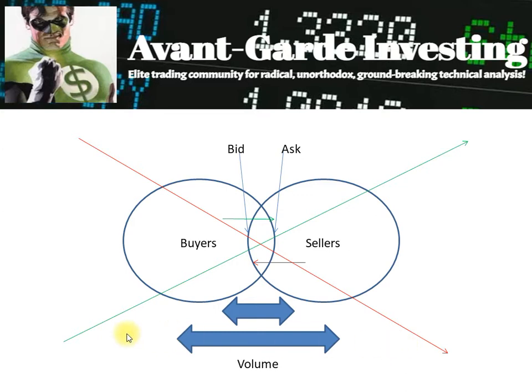Strong price movements not supported by volume suggest that a limited number of participants are engaged in the activity. Thus, it is difficult to say whether that price movement will be sustained as the trend gains support, or whether it will reverse because the price is more attractive to buyers or sellers.